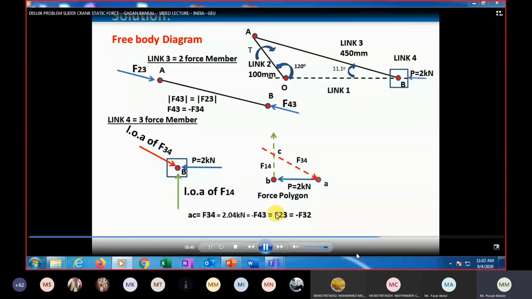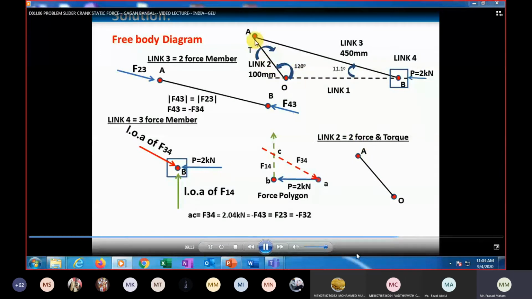Sorry, we will draw the free body diagram of link 3 and link 4. So now we'll draw the free body diagram of link 2, which is also in static equilibrium. Link OA, that is link 2, is a body with two forces and a torque. Let us draw the link OA, which is inclined at an angle of 120 degrees to horizontal.